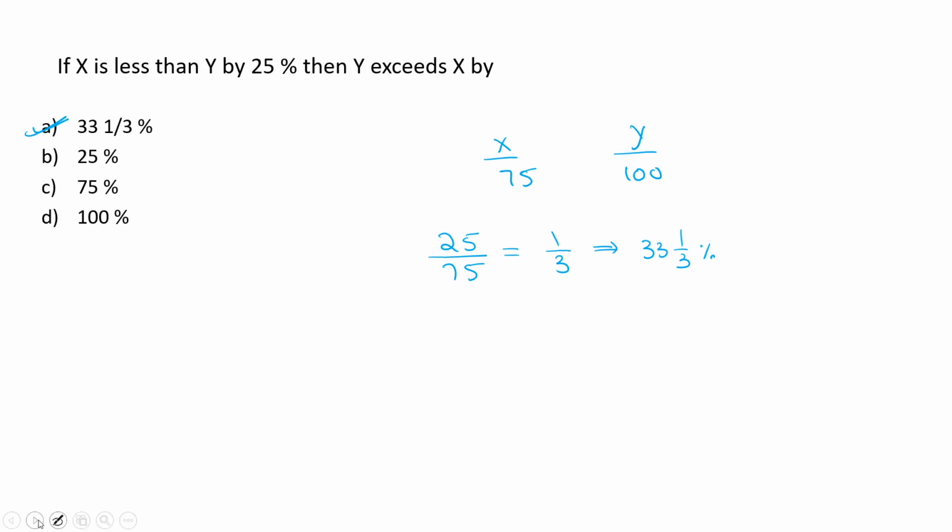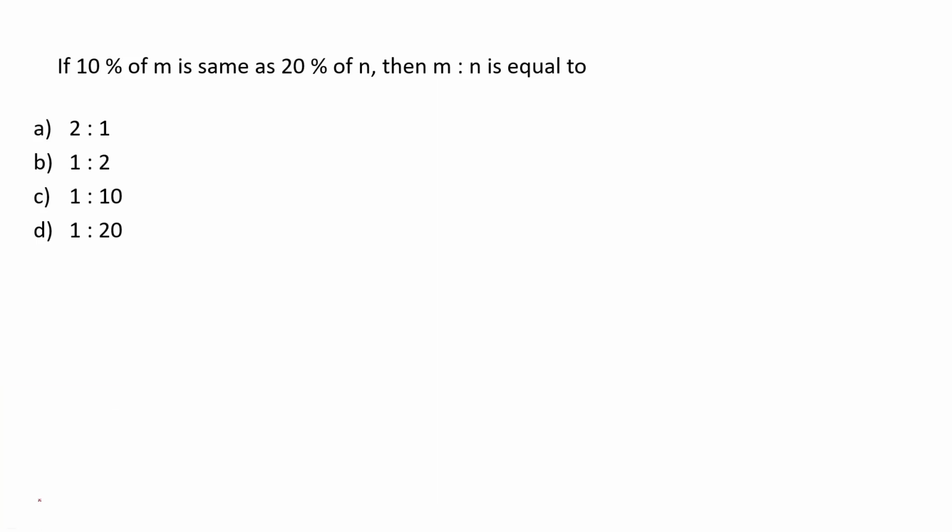Don't skip the video. These are going to be very crucial in the coming questions. If 10% of m is same as 20% of n, then m is to n is equal to? This is the most important element. I am not saying this is the most important question, but this is the most important element in the concept of percentage. When two values are compared as 10% of m equal to 20% of n or like that, we need to write the ratio of m is to n within a fraction of a second. Just by looking at the given information, we should be able to write the m is to n.